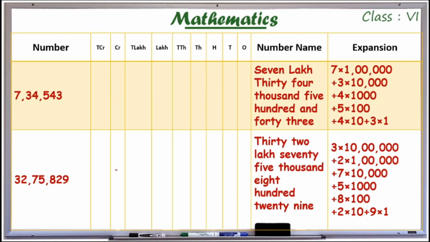Now we have a placement box here. So we have a number and this is the placement box. This is how it reads, and this is the number's expansion.